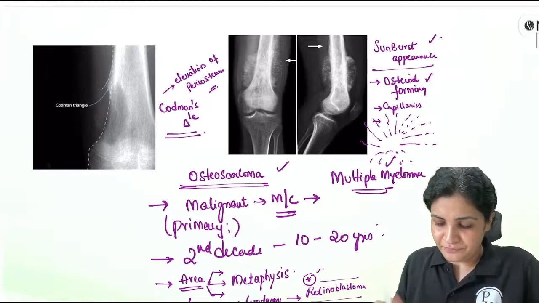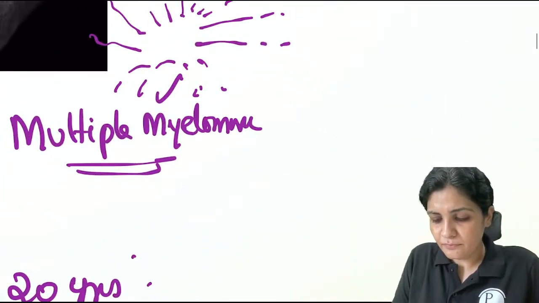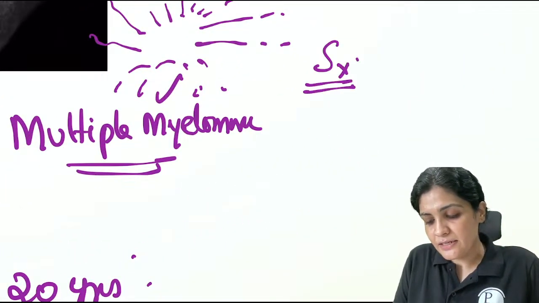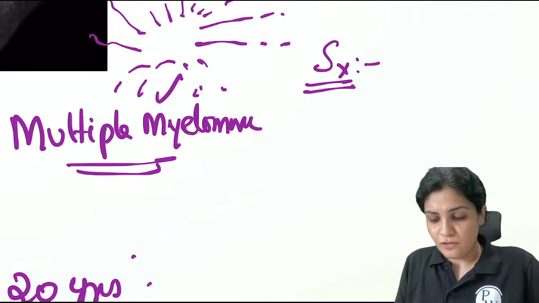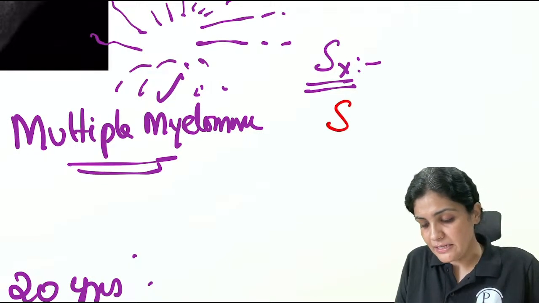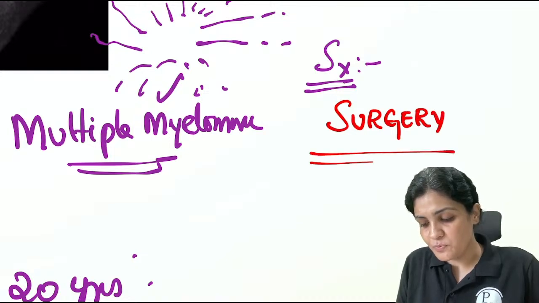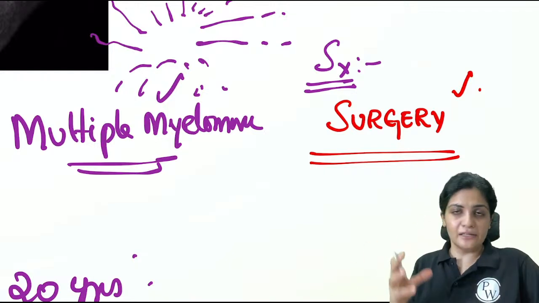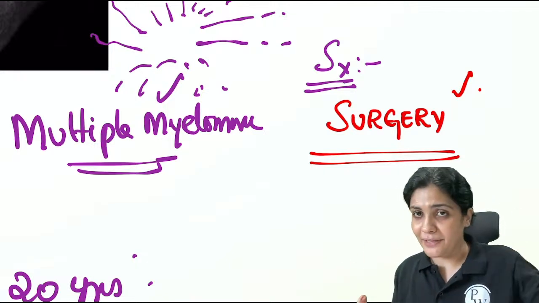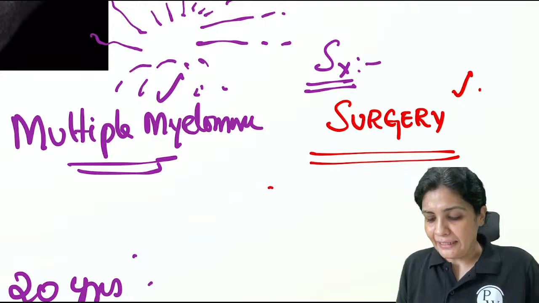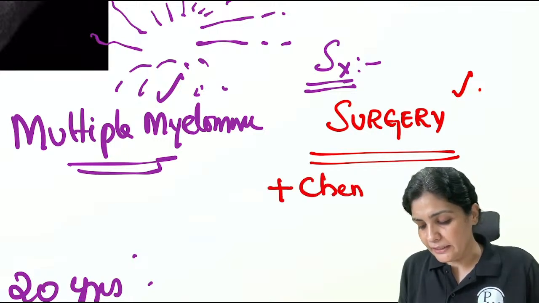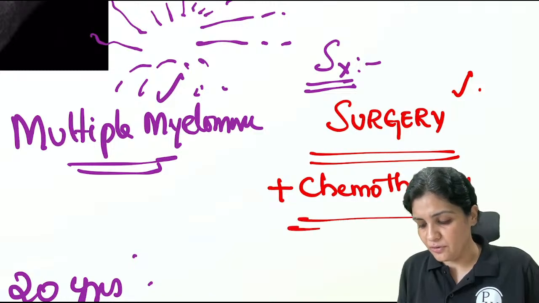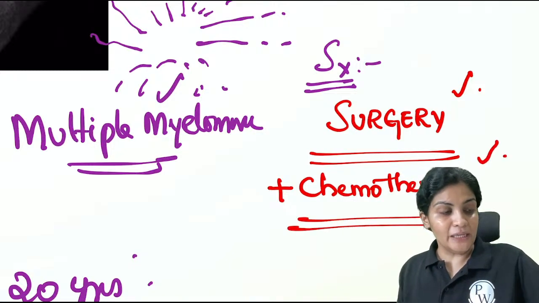Fine. Now how do you treat it? Treatment is, first, surgery will be the mainstay. So always we treat it with excision. We will remove the tumor. If it is near the joint, we will remove the joint also and replace it with a joint replacement, and then we follow it by chemo. Radiotherapy is not used. It is a radio-resistant tumor. So we treat it with chemotherapy.